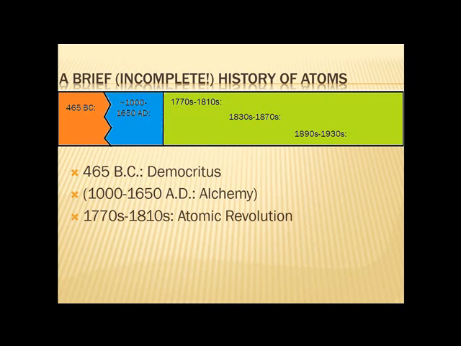That starts showing up in the 1770s to 1810s, the atomic revolution. So a series of important experiments, people like Lavoisier, people like Priestley, are learning about the structure of matter on a molecular level, or I should say the observations that they're making suggest that there must be this atomic or molecular level to the structure of matter.